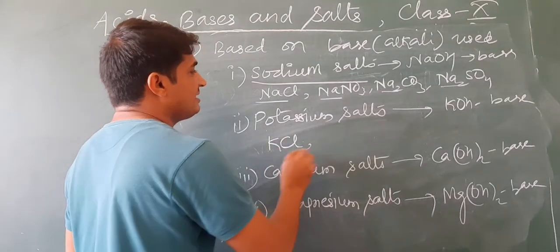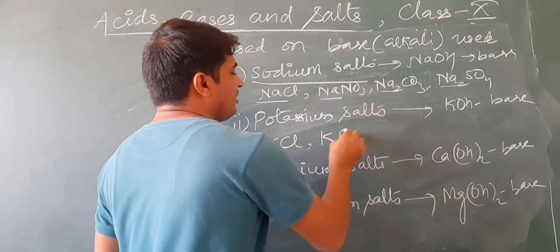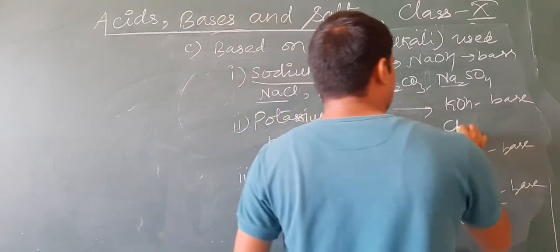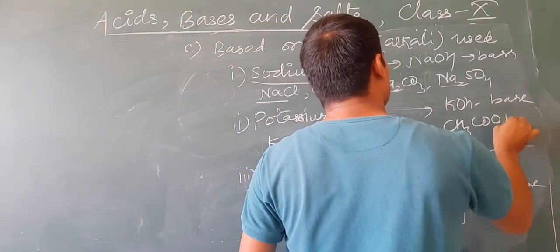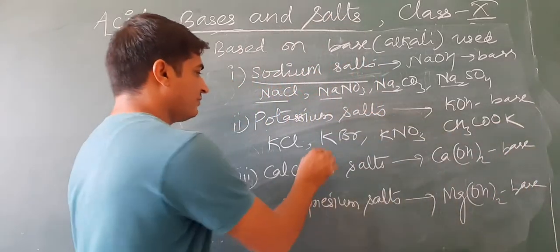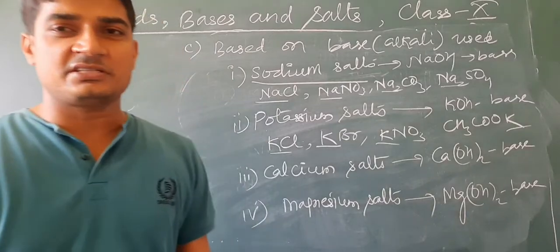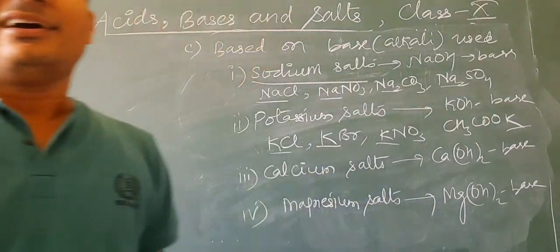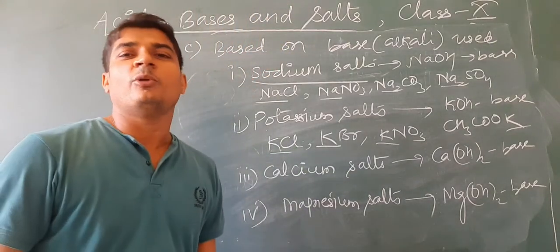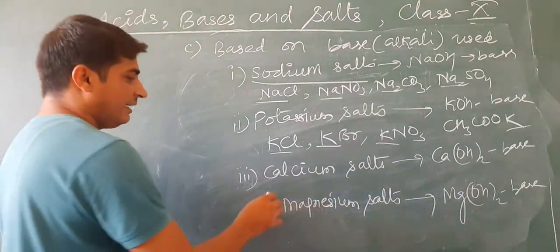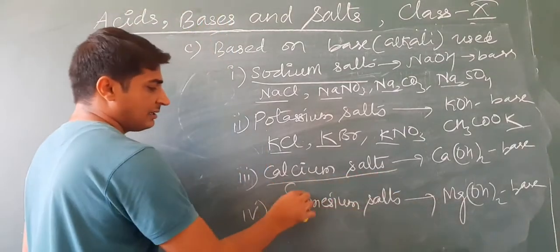Similarly, we can take KCl, KBr, KNO3, CH3COOK. Okay. So K is common. Why? Because in all these salts, potassium hydroxide is used as a base.